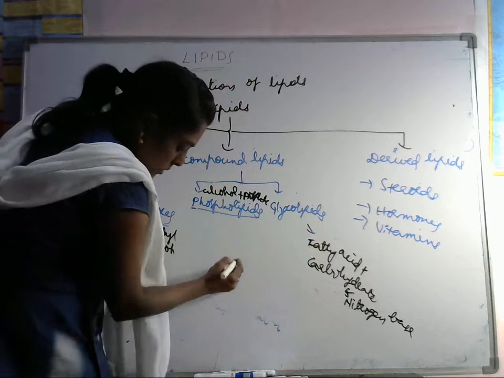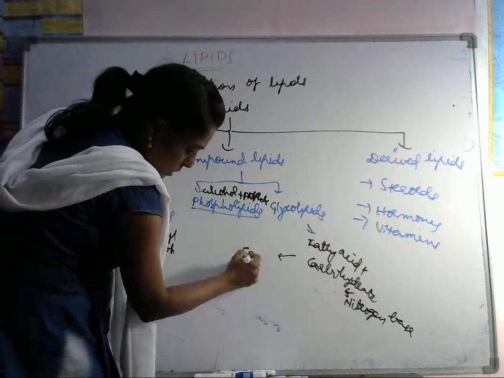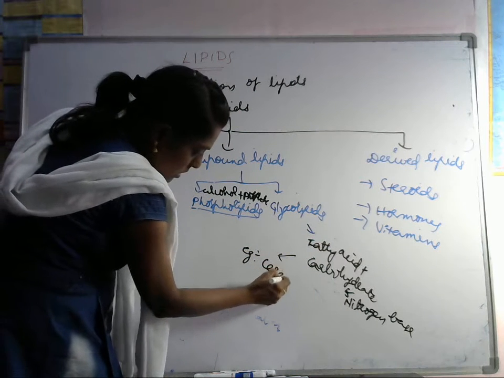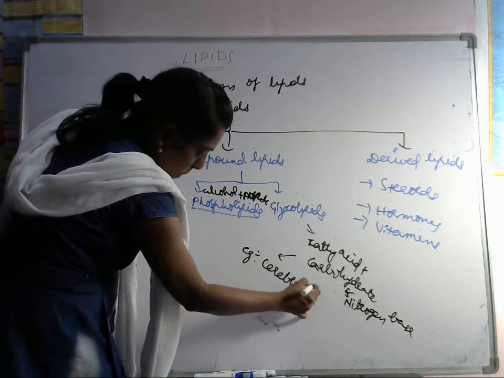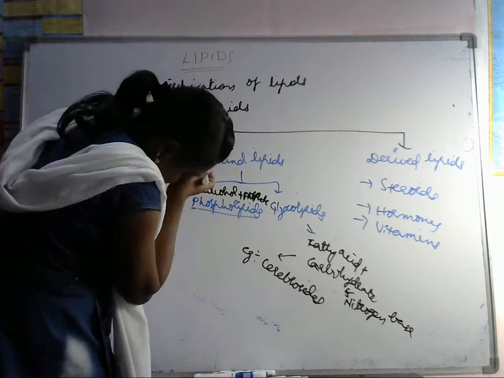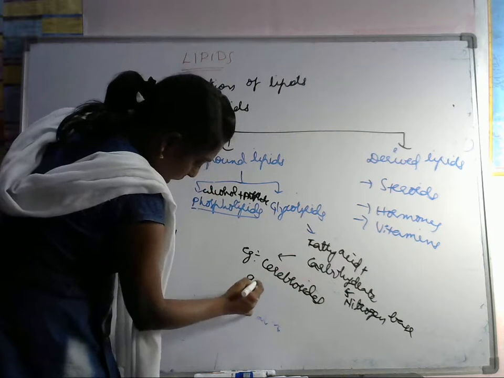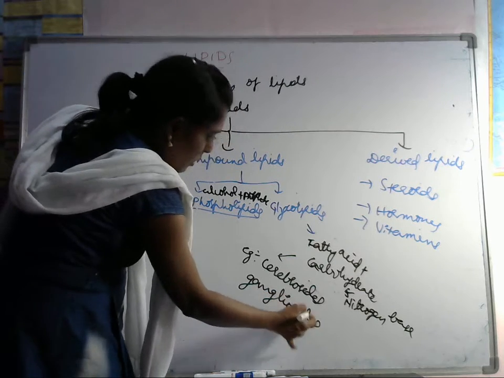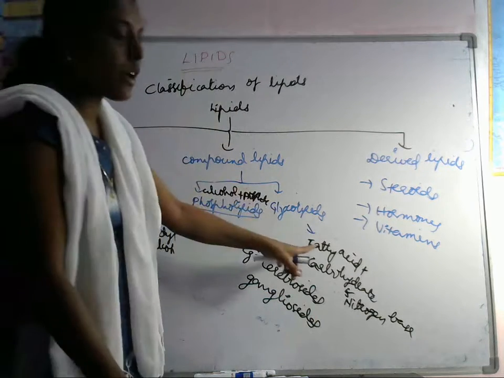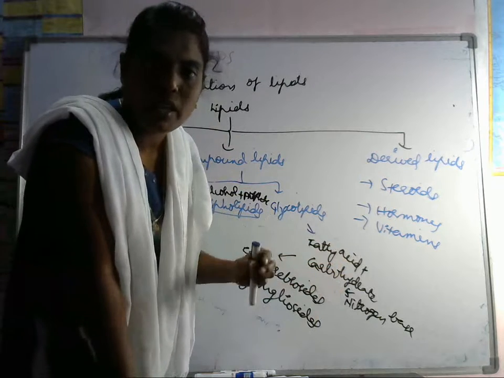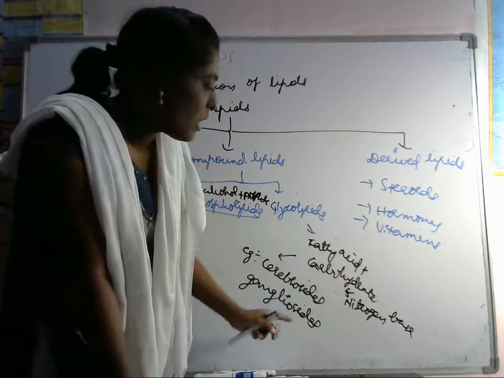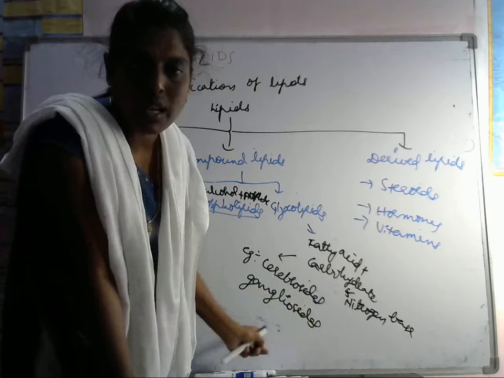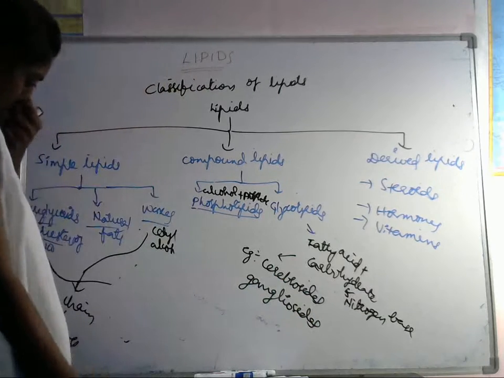Examples for this are cerebrosides and gangliosides. These glycolipids contain fatty acid as well as carbohydrate as well as nitrogen base.